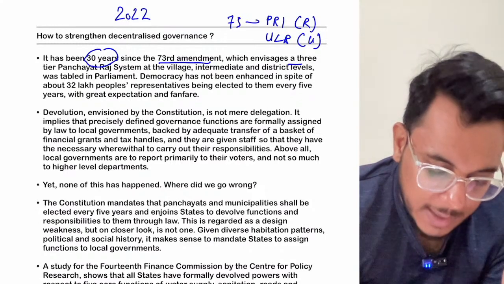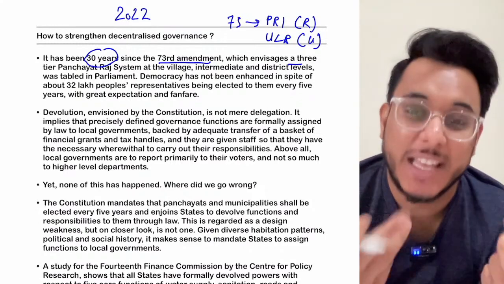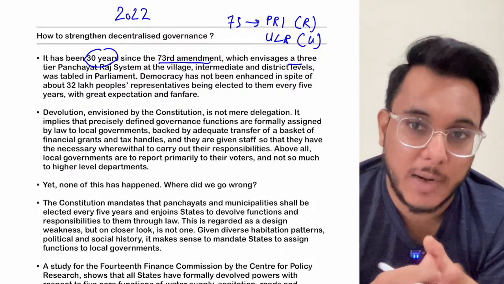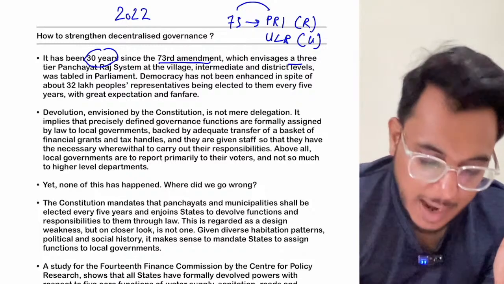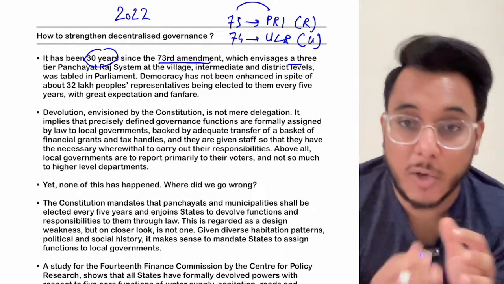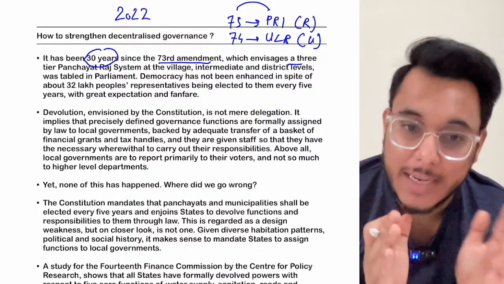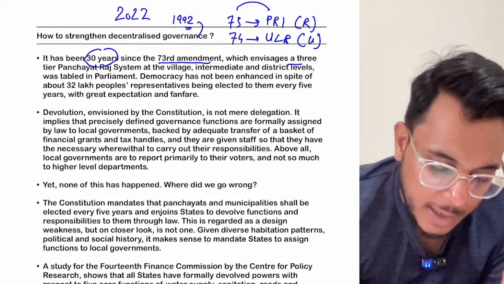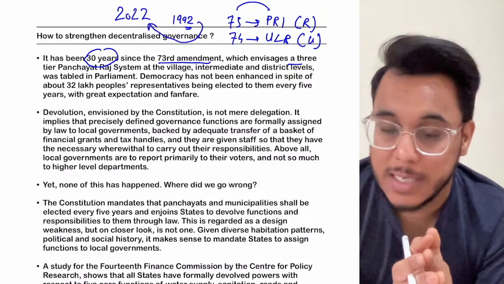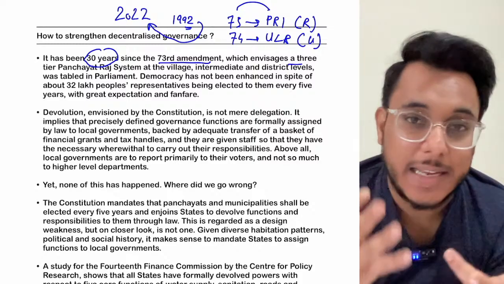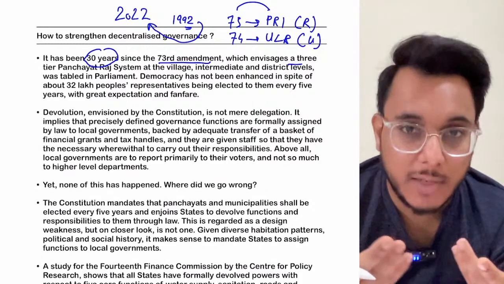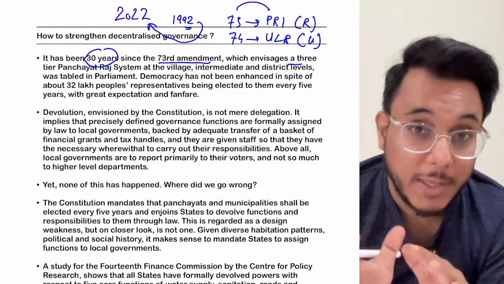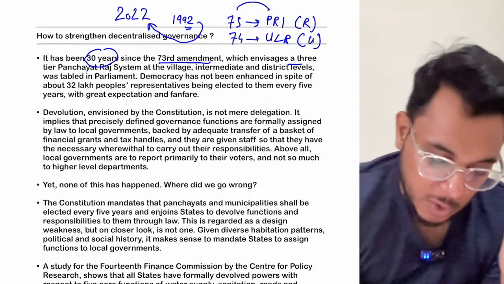The 73rd Constitutional Amendment Act brought the Panchayati Raj institutions. Actually, they were there in some of the states also, but constitutional status was given to the Panchayati Raj institutions by the 73rd Constitutional Amendment Act, and the 74th Constitutional Amendment Act gave constitutional status to the urban local bodies. Now, these amendments were brought in 1992, and now in 2022, we are celebrating the 30-year anniversary. So, guys, when such a 30-year anniversary, 25-year anniversary, silver jubilee, golden jubilee happens, those topics become very important for the UPSC exam in those years. Okay, so this is something.